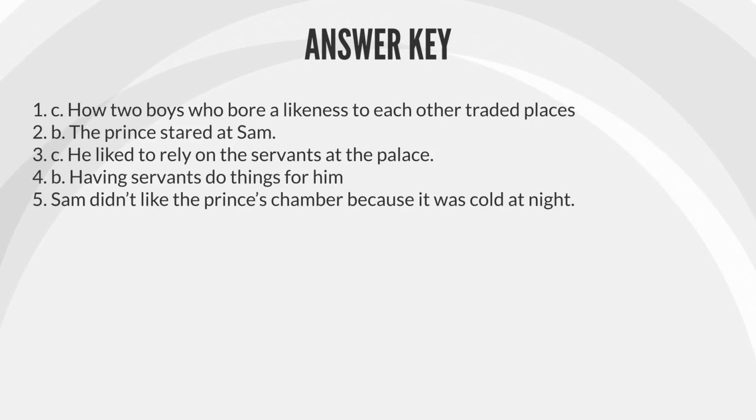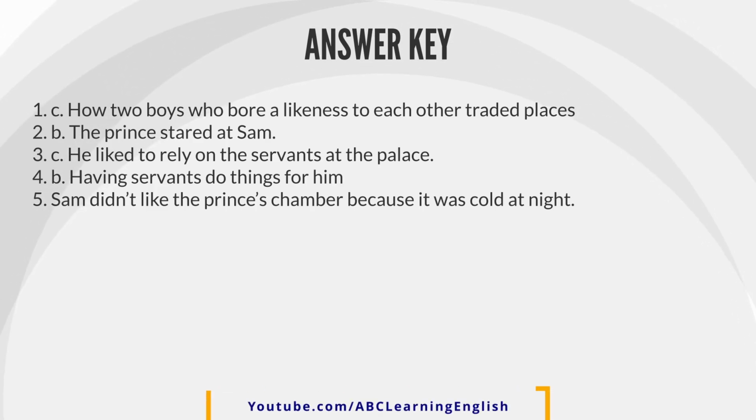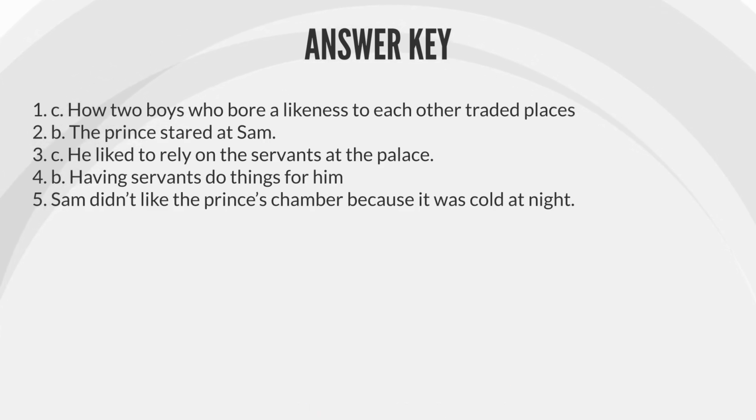Answer key. 1. C. How two boys who bore a likeness to each other traded places. 2. B. The prince stared at Sam. 3. C. He liked to rely on the servants at the palace. 4. B. Having servants do things for him. 5. Sam didn't like the prince's chamber because it was cold at night.